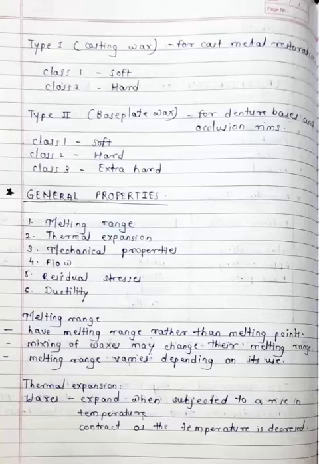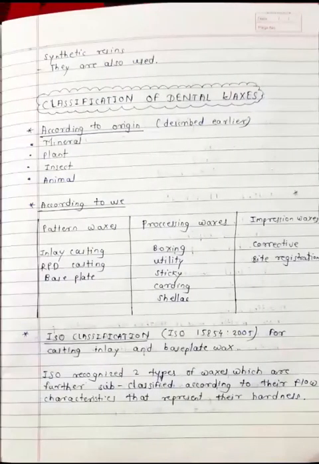Now the same about the type 2 wax. Type 2 wax is classified into class 1, class 2 and class 3. Class 1 wax is also soft wax, class 2 wax is also hard wax. Now the difference is class 3 wax. Class 3 wax is extra hard wax. So start from the soft, hard and extra hard. So this is the type 2 wax. Type 2 is base plate wax, type 1 is casting wax. So this is the classification of the dental waxes.